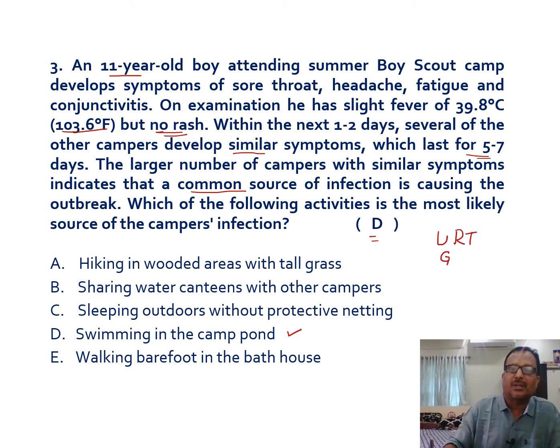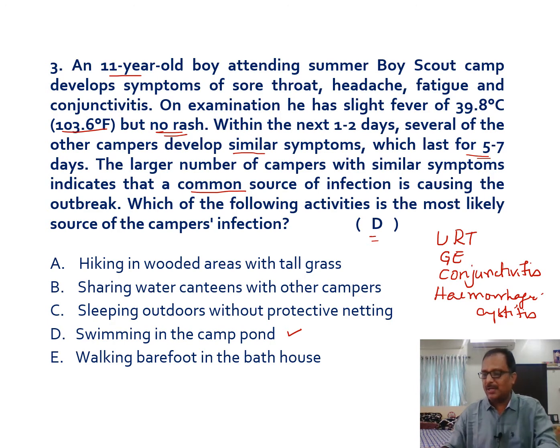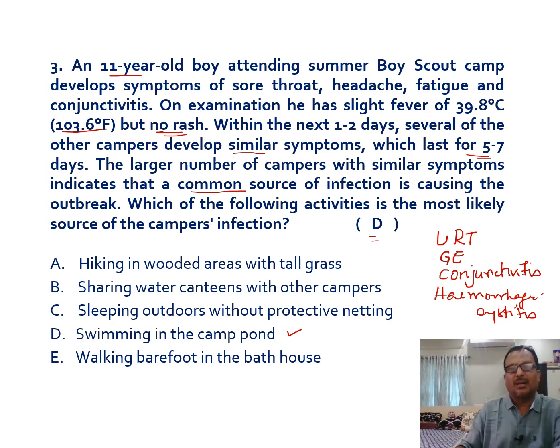They also cause gastroenteritis and conjunctivitis, and the last one is hemorrhagic cystitis. These are the various infections produced by this adenoviral infection.